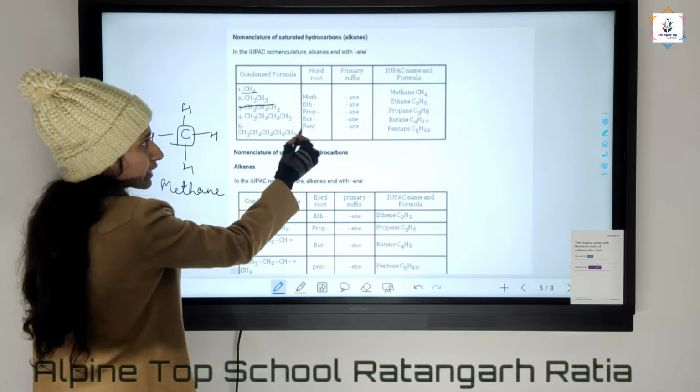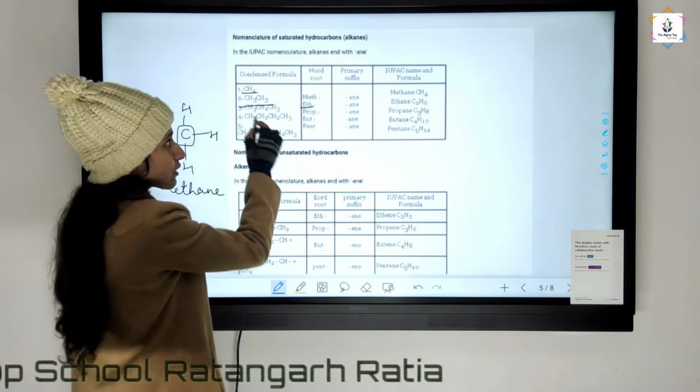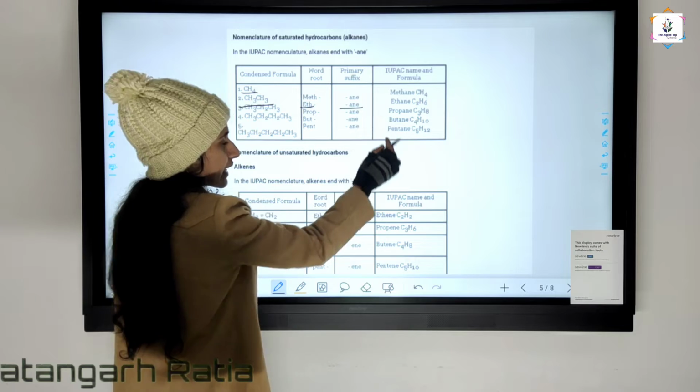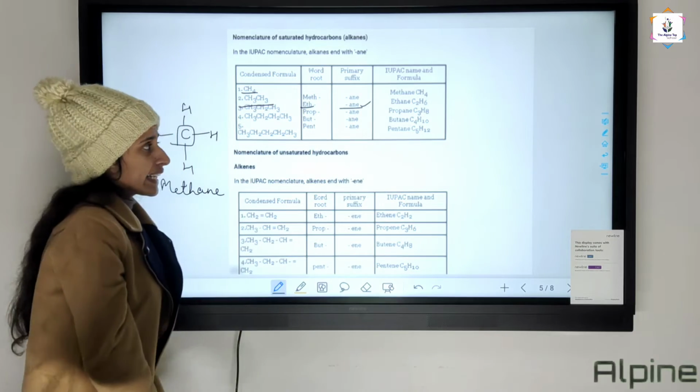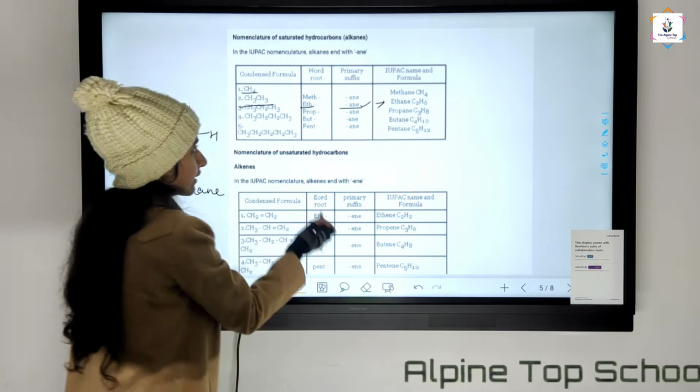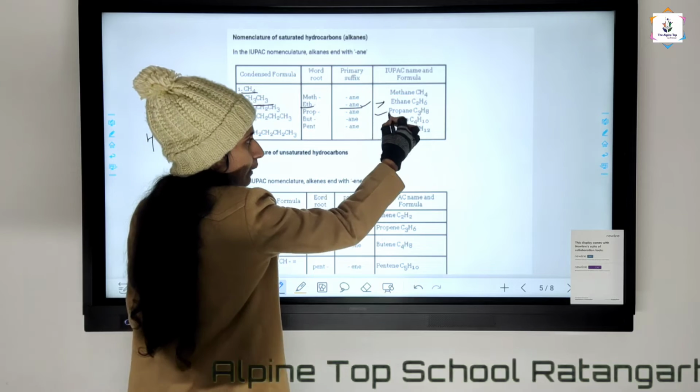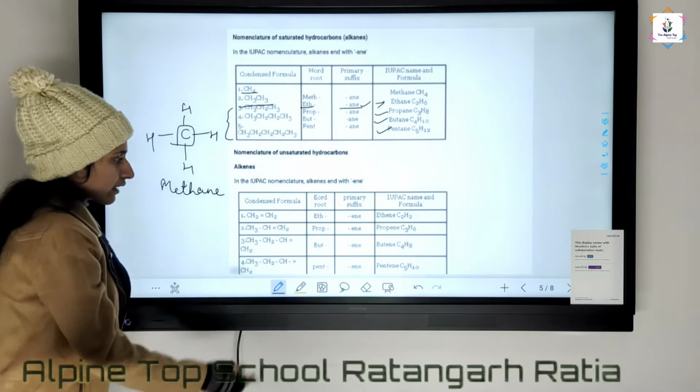There are 2 carbons, so eth. Only a single bond is there, that's why we write "ane". So the name is ethane. Similarly, propane, butane and pentane.